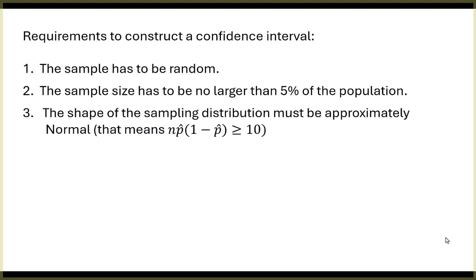Okay, we've got to be dealing with a normal sampling distribution. And again, this is like chapter 8 stuff. How do we know that a proportion sampling distribution is about normal? Okay, I'm so glad you said that.